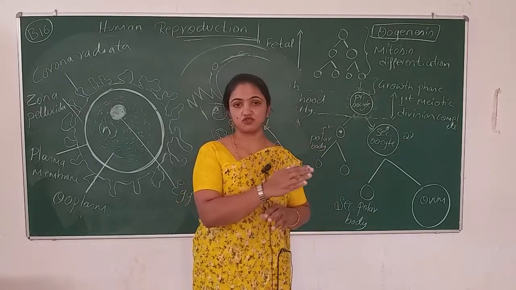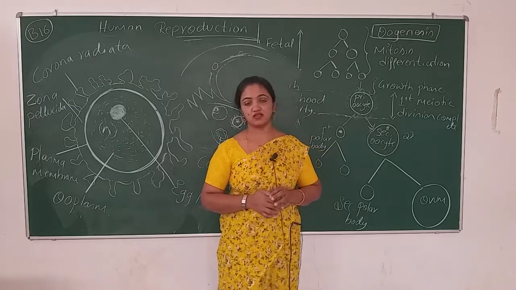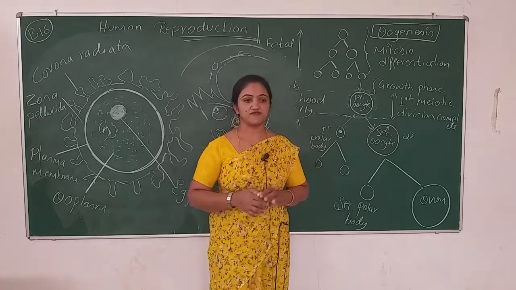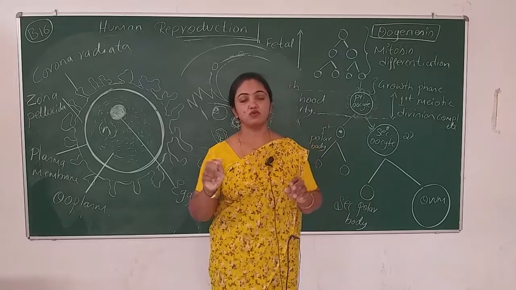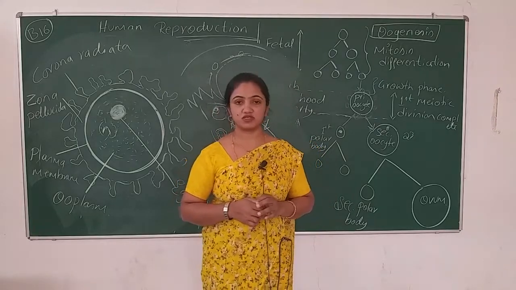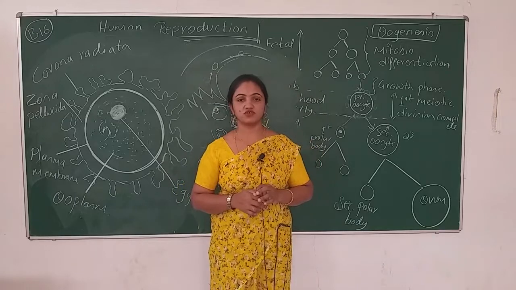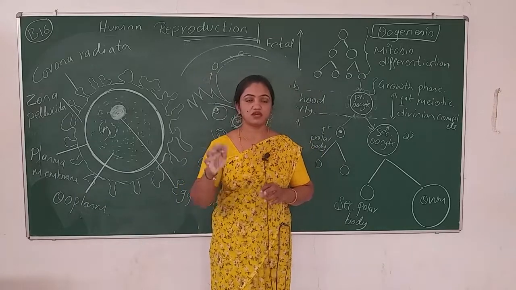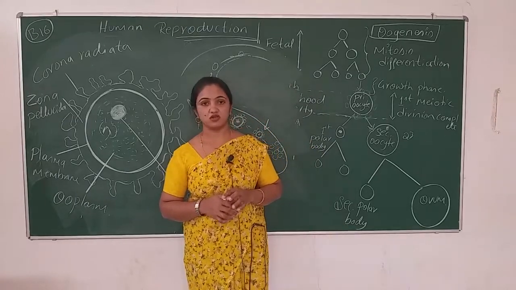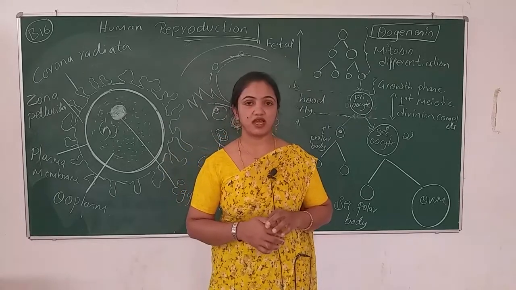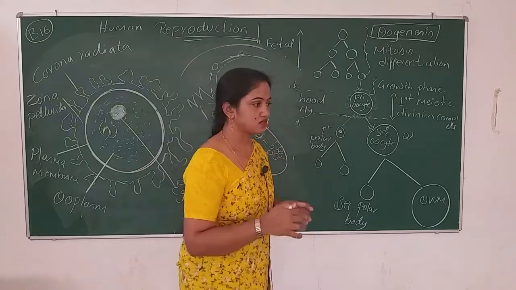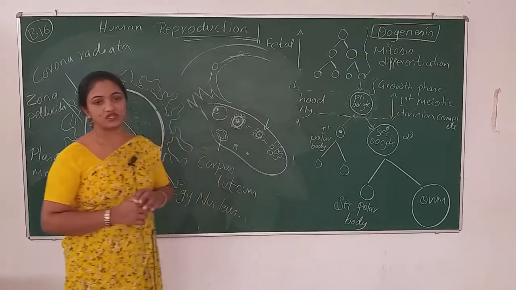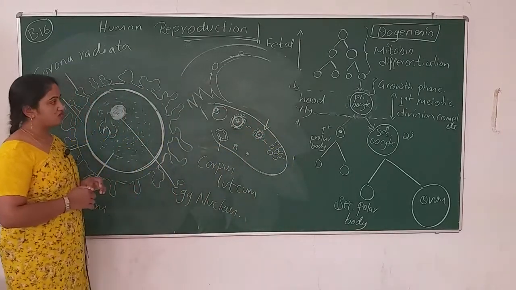These are the two questions you have to write in the assignment. The third question: give any 5 differences between oogenesis and spermatogenesis. The fourth question: draw a neat labelled structure of the Graafian follicle and a neat labelled diagram of the egg. You have to write these questions and submit them as your homework.